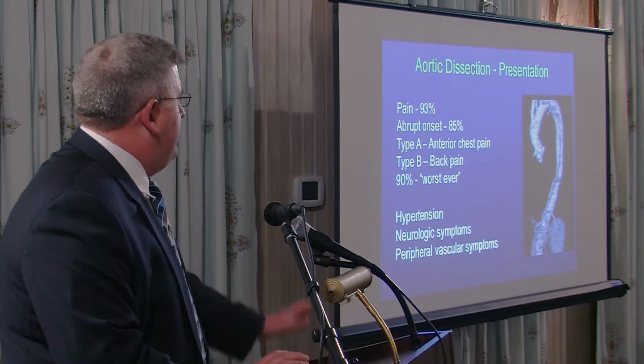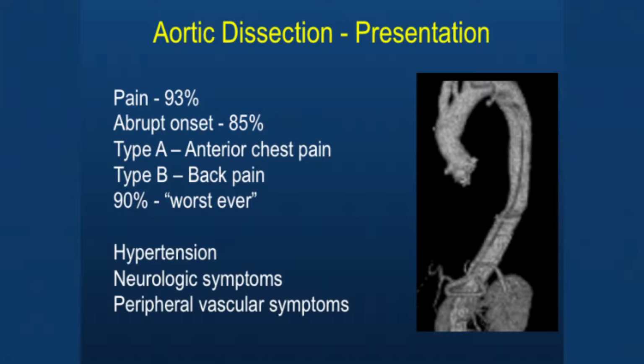So the thing to take home from the presentation is if you have a young hypertensive patient with chest pain and they don't have an MI, get a CAT scan. Don't do other things to rule out PE, because the CAT scan will rule out everything for you and it'll help you identify the dissection.